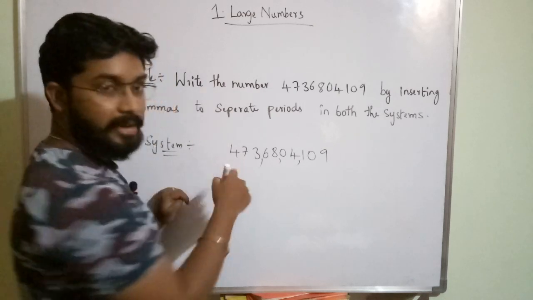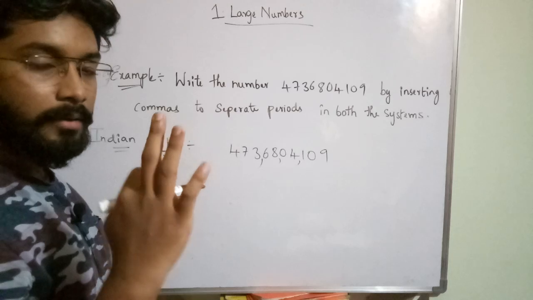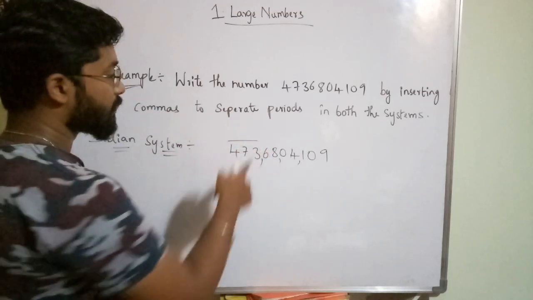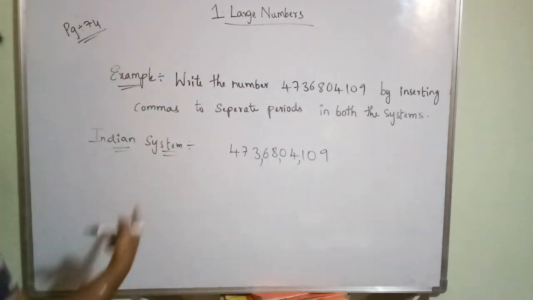Here the crores period has 3 places: 1 crore, 10 crore, 100 crore. Okay, so this is the crores period, so no need to separate them. So what is the number name for this?